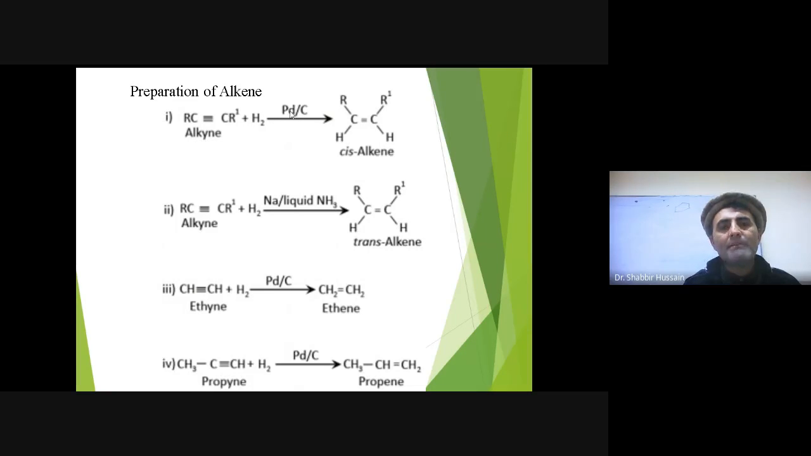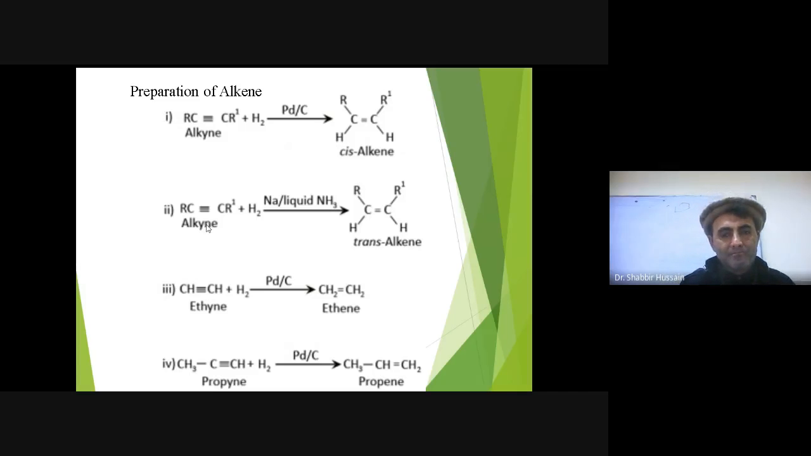If we use palladium with charcoal, C for charcoal, right? Reduction or hydrogenation of alkyne with palladium on charcoal leads to the formation of cis-alkene. What do you mean by cis? This is a geometrical arrangement in which both hydrogens are on the same side. This is called cis, right?